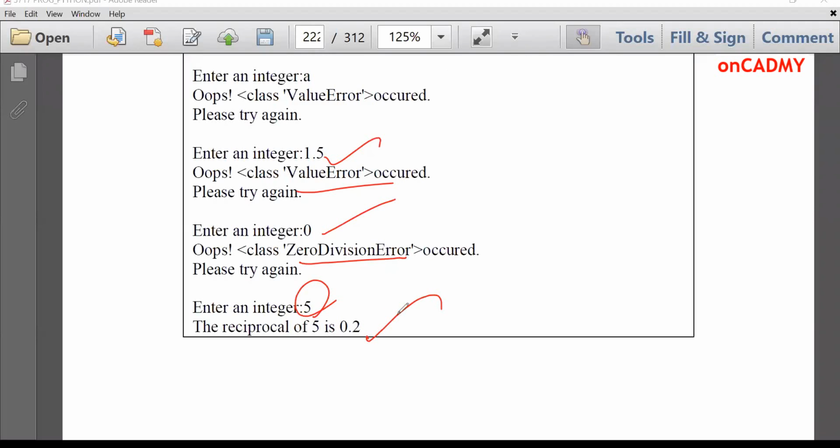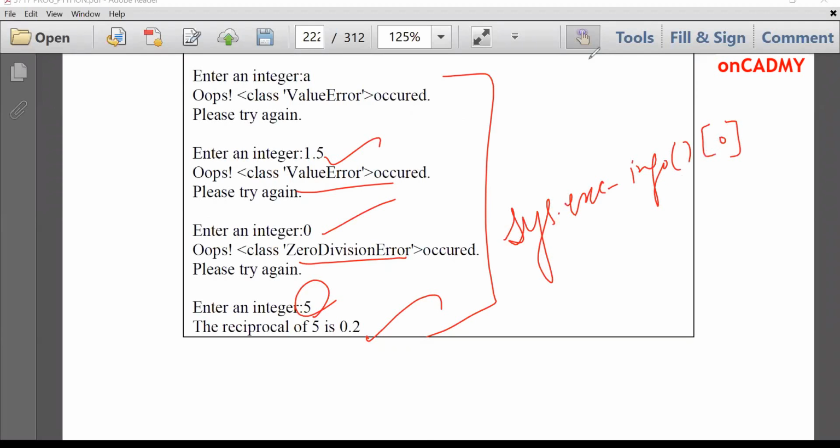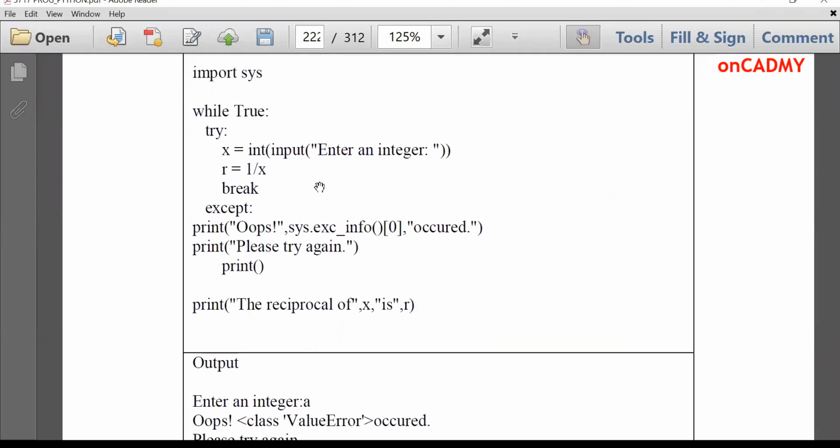So this is how we can display an error message, an exception message, by using the sys.exc_info function. If there is some critical code, some crucial code in our program, where we are in doubt that an error may occur, we'll put that in a try block, and in the except block we print the message or handle that exception with a proper message to the programmer so that he can rectify his program. So this is how to handle exceptions in Python.